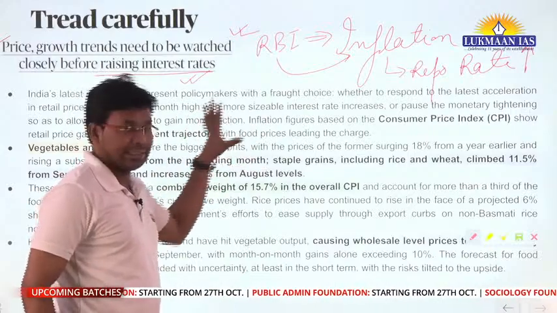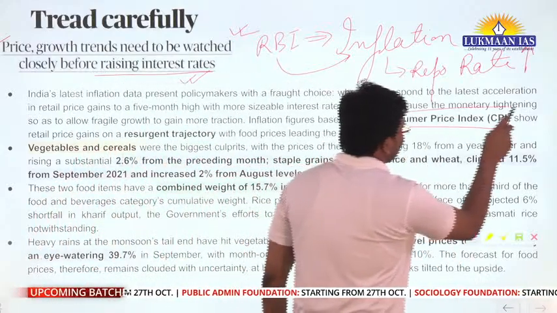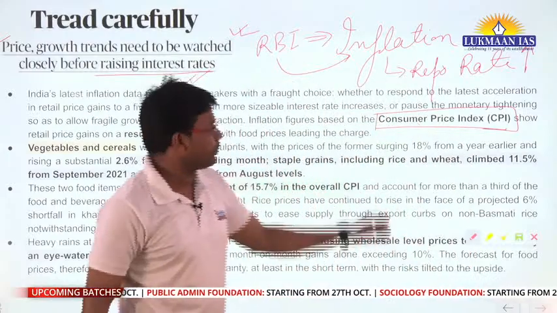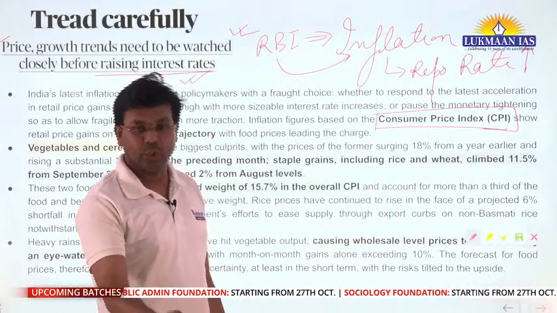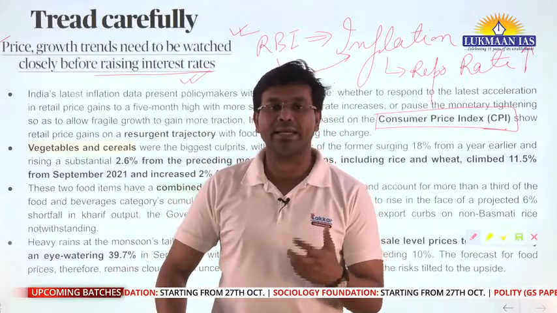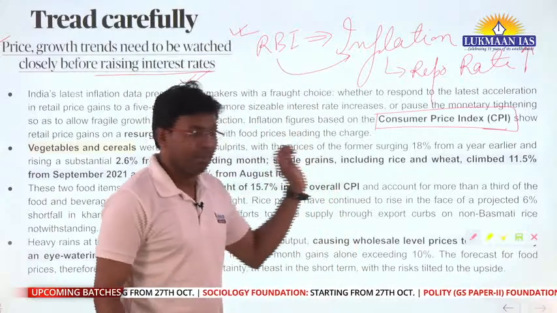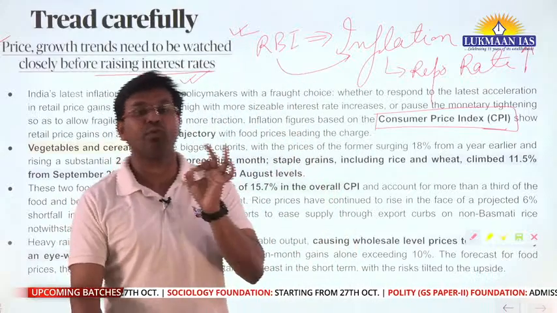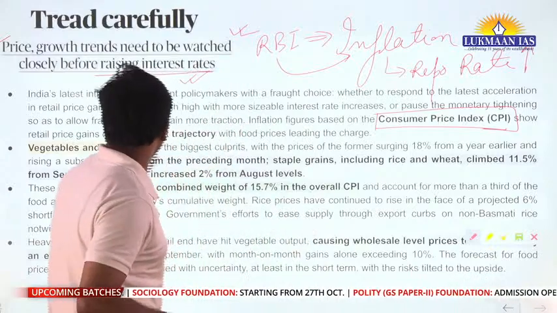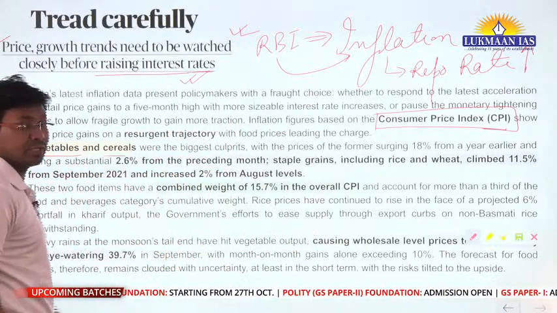But recently the consumer price index, known as CPI in short, has been released. It has shown that prices of goods and services have increased because of an increase in the price of food items, especially vegetables and cereals, which were the biggest culprits.